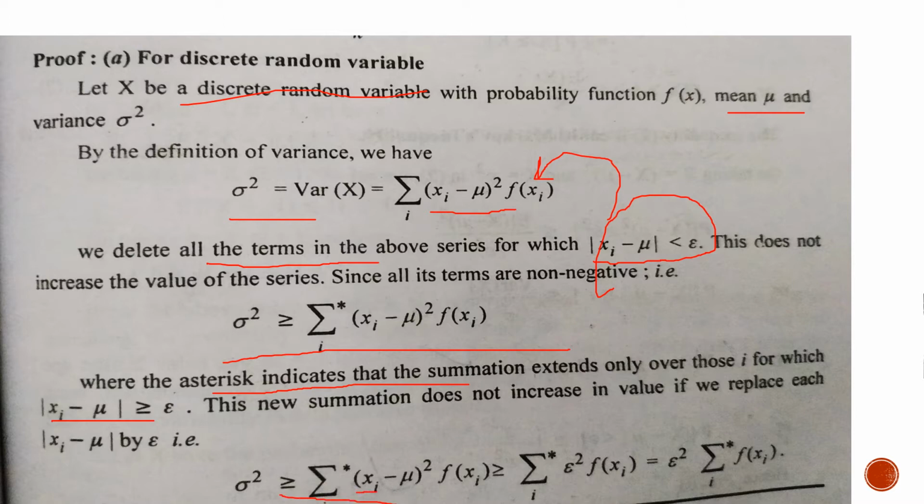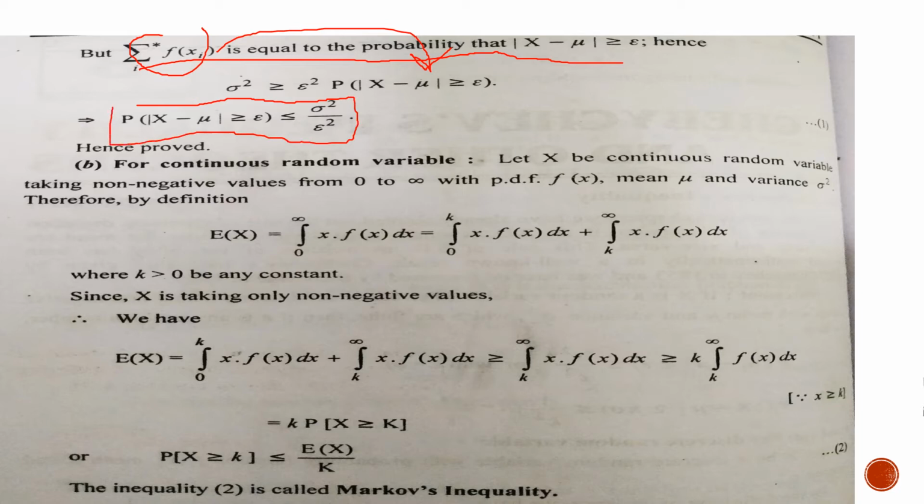So if we replace |x minus mu| with epsilon, epsilon will come out here. So what is this? This summation will indicate the probability of all |x minus mu| greater than or equal to epsilon. So this indicates the probability of |x minus mu| greater than or equal to epsilon. So the summation of f(xi) is replaced with this thing. Okay, so rearranging the statement, we get this. So we have proved the statement for Chebyshev inequality here.